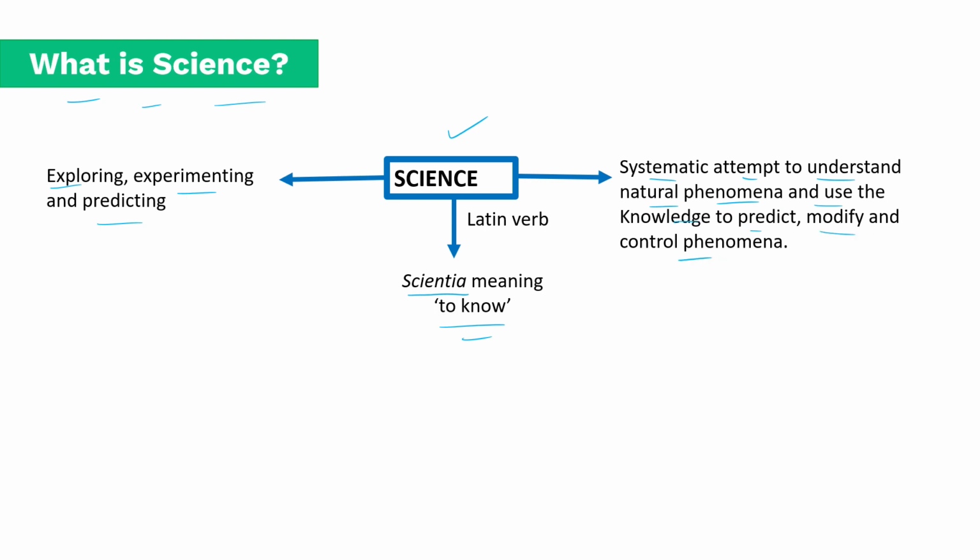For example, the earth is rotating around the sun. This is basically a natural phenomenon that is occurring. The sun is at the center and all the planets are revolving around the sun. So what we do is we try to apply the knowledge. For example, you apply the Keplerian laws to predict how the rotation and the period are related to other variables. So we try to create a mathematical equation. We look at something and we write it in mathematical language.